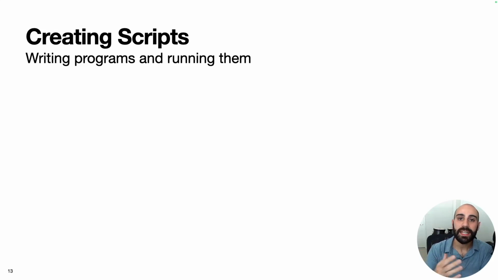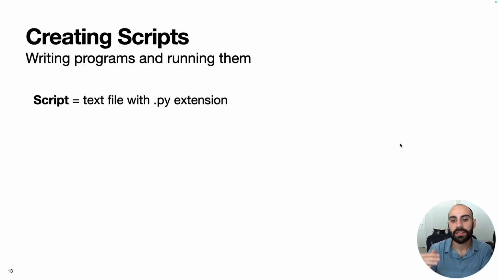So far, we've covered data types and then creating abstract representations of these data types as variables. Now let's see how we can write Python scripts. Scripts are essentially text files with the .py extension. The simplest way to create a Python script is to go to a basic text editor, and instead of saving your text file with the .txt extension, you just change it to a .py extension, and it'll get saved as a Python file, which can then be understood by your Python installation as being a program as opposed to a text file.